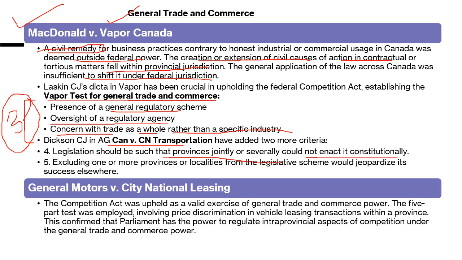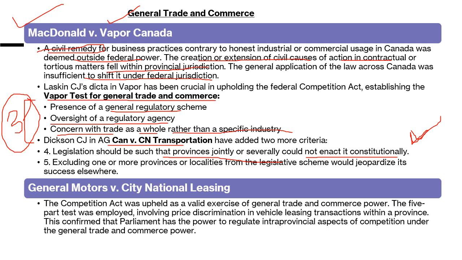That particular area should not come under provincial authority, neither jointly, nor severally, nor individually. This is the main important thing. The area should be such that we can bring it under the federal government's general trade and commerce authority.